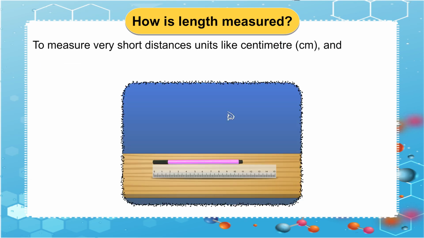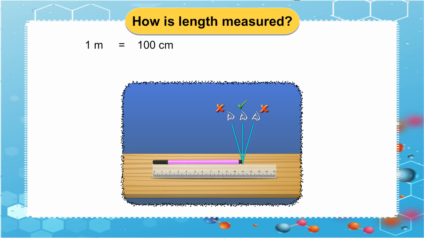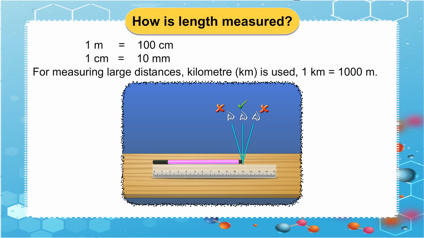To measure very short distances, units like centimeter, cm, and millimeter, mm, are used. 1 meter equals 100 centimeters. 1 centimeter equals 10 millimeters. For measuring large distances, kilometer is used. 1 kilometer equals 1,000 meters.